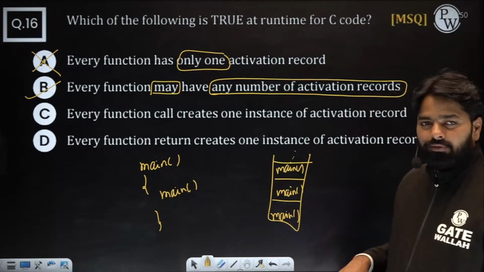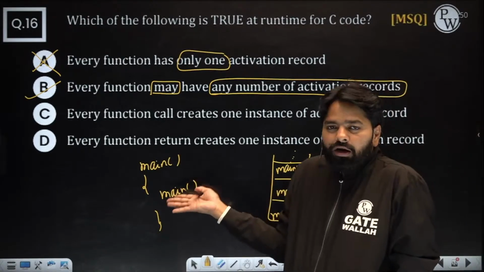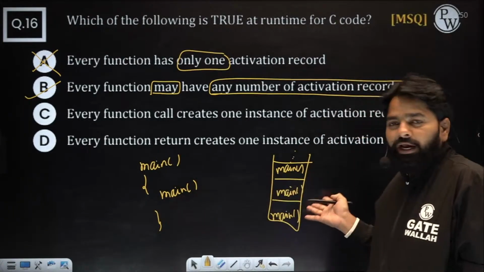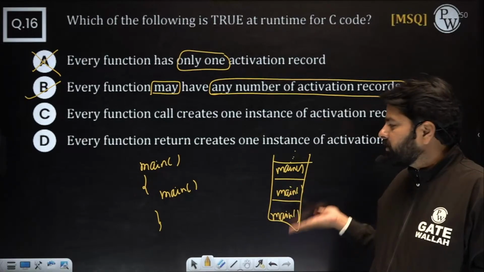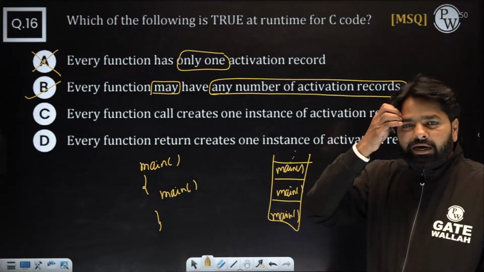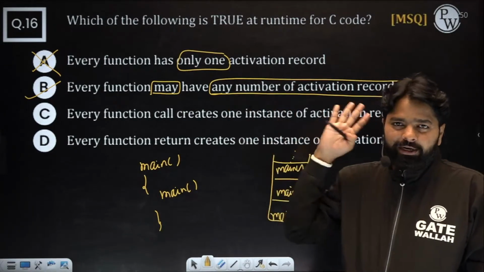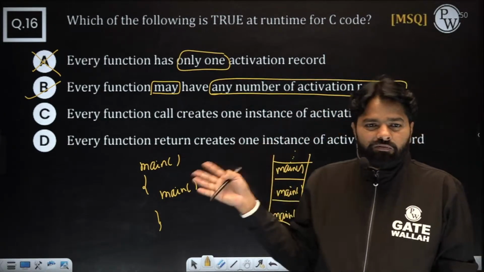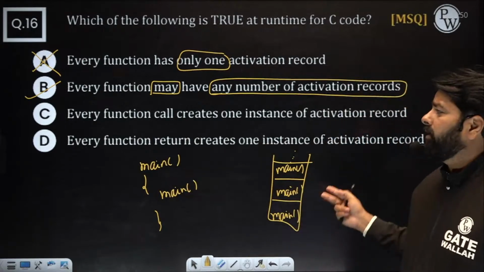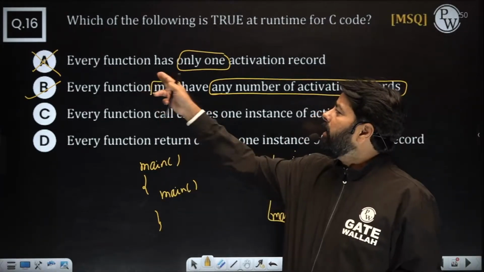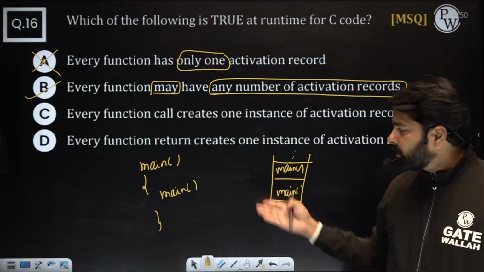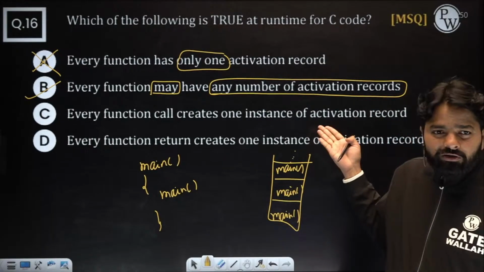Of course, this is infinite calling, so the operating system may or may not support it. Of course it may not, because the stack has limited size during runtime. After some time the stack will be full and overflow will happen, so a segmentation fault or stack overflow will occur. Fine. So here, "every function has only one" is wrong because main has many activation records.